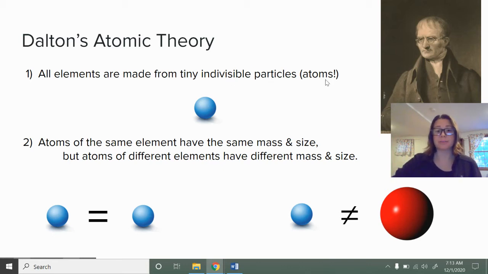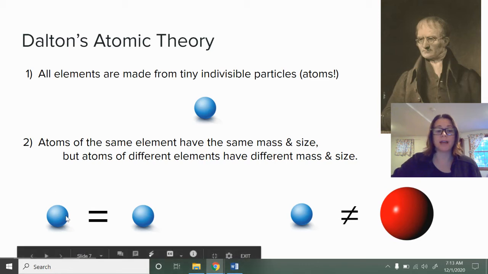He agreed with Democritus about this, but because he was able to do experiments and the technology was better, he was able to find out some more stuff about the atoms. The second thing he found out was that atoms of the same element have the same mass and size. So a carbon atom is the same as all of the other carbon atoms, right? We have a blue one there equal to the blue one there. But if it's a different element, if you're comparing carbon to gold, these elements that are different have different masses and different sizes, right? This little blue ball is not the same as this red ball. So if we think of these little balls as atoms, atoms of the same element are the same, atoms of different elements are different.